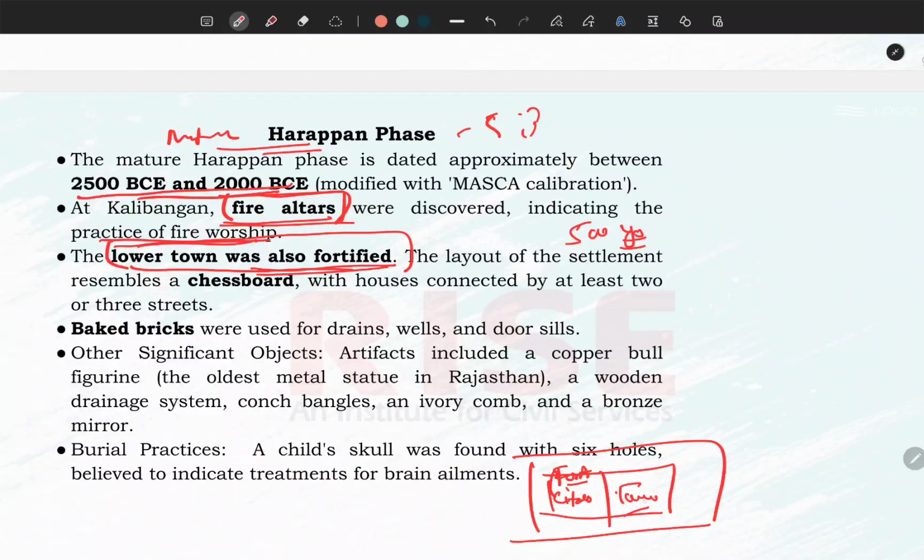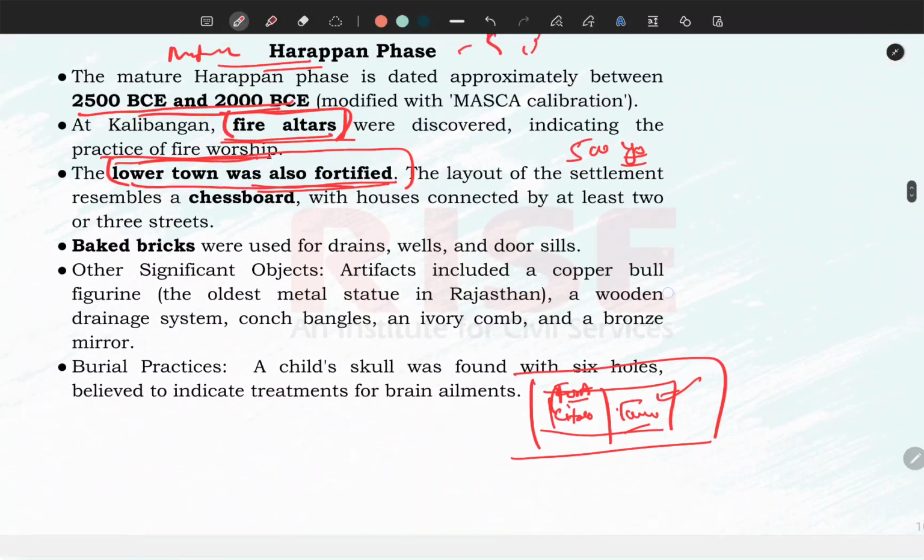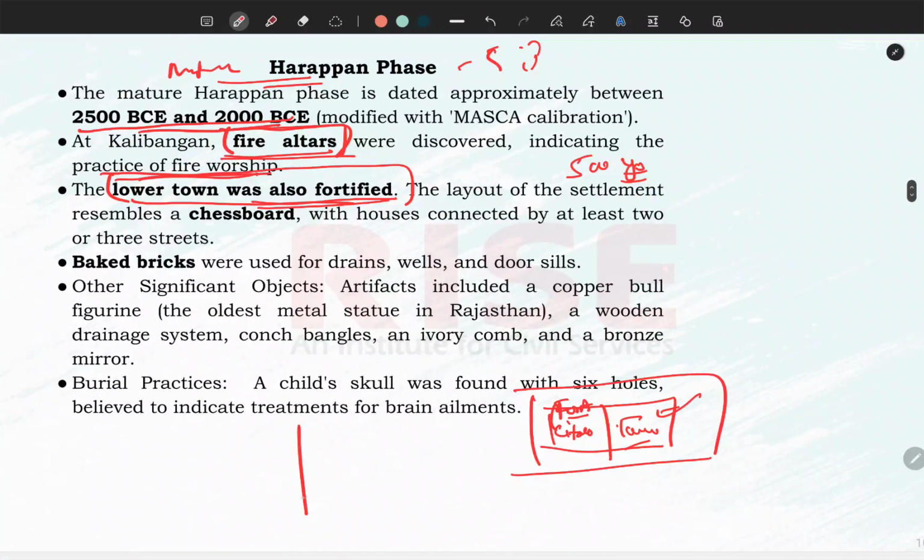The layout of the settlement had a chessboard pattern. Chessboard pattern means the whole town, the lower part of the town, was divided this way. The main road was around 10 meters wide. Another was 10 meters wide. They intersect each other at 90 degree angles.